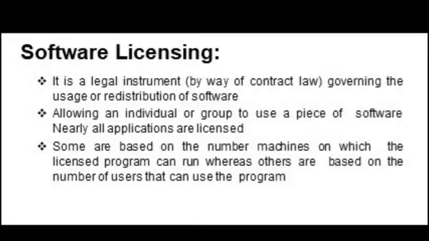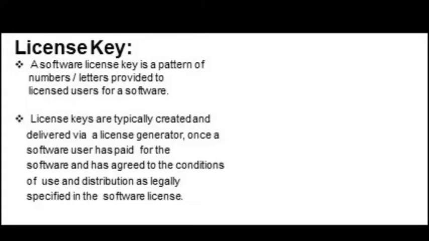Nearly all applications are licensed. Some are based on the number of machines on which the licensed program can run, whereas others are based on the number of users that can use the program on the basis of their user ID and password. And license key. A software license key is a pattern of numbers or letters or both. If you purchase any software, then a license key will be provided to you, and you will be the owner for using that particular software.